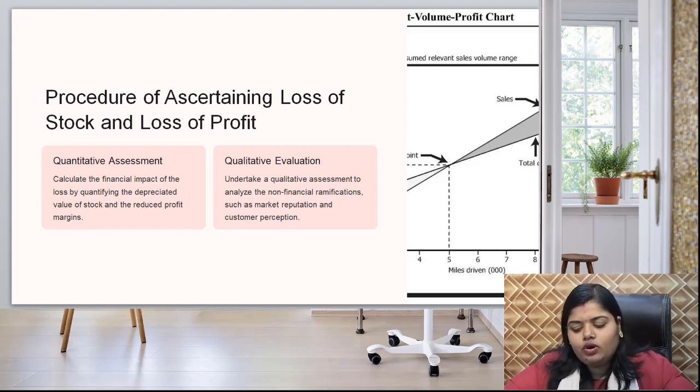Then, undertake a qualitative assessment to analyze the non-financial ramifications such as market reputation and consumer perception. So, these are also very important for the business. Okay. So, you also have to do the qualitative assessment regarding this to ascertain the actual loss in terms of quantity and in terms of quality, in terms of reputation, in terms of profit. Right.